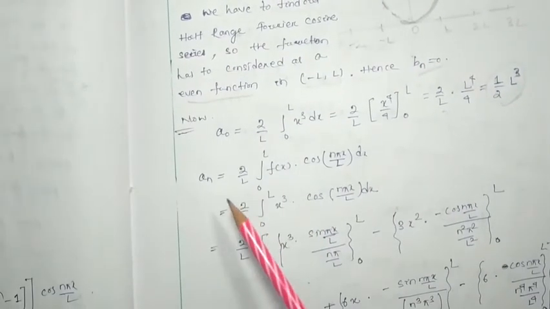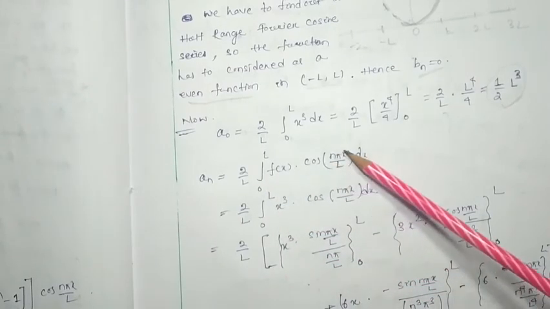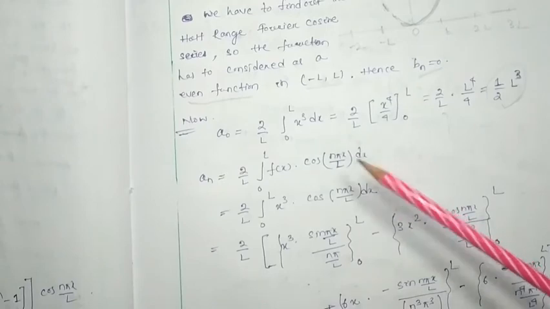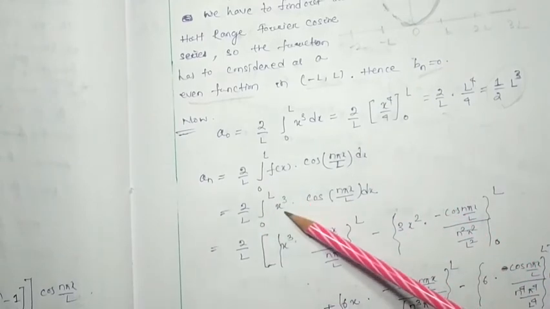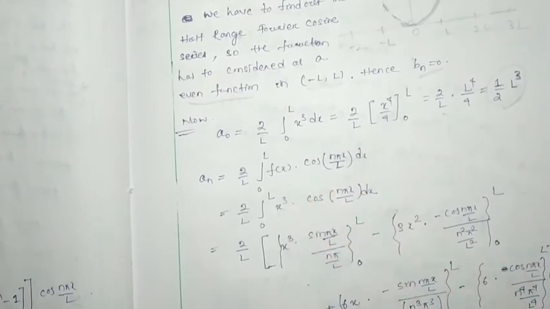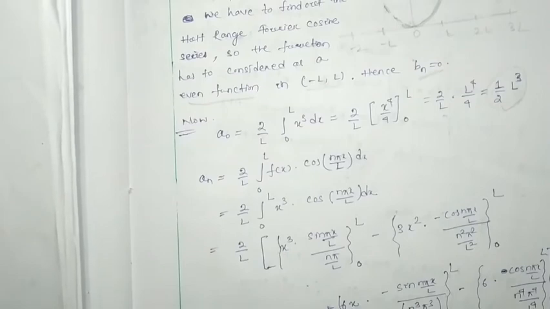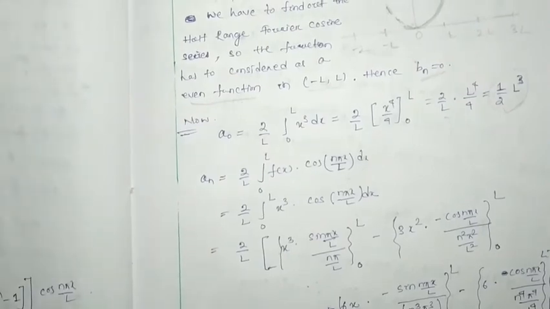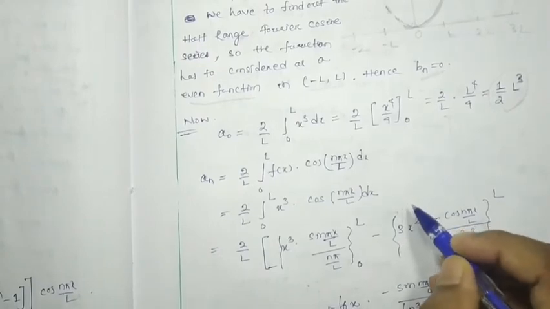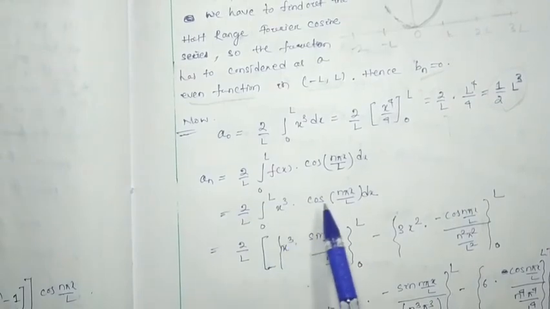Now an will be equal to 2 by L, integral from 0 to L, f(x) cos(n pi x by L) dx. That is 2 by L, integral from 0 to L, x cubed cos(n pi x by L) dx, because f(x) is nothing but x cubed. Now here you have to use the Kronecker method for the integration. I suggest that you always use the Kronecker method whenever you have to find this type of integration, x to the power n times cos x or sin x.